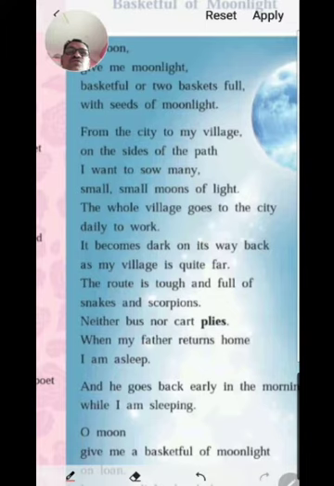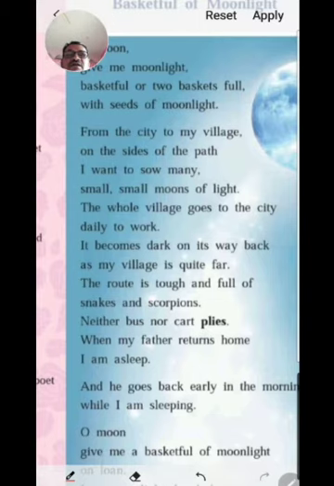The whole village goes to the city daily to work. Because whole village means villagers, the people who live in that village, all the village people. The whole village goes to the city daily to work. It becomes dark on its way back. As my village is quite far, the route is tough and full of snakes and scorpions. Neither bus nor cart plies.